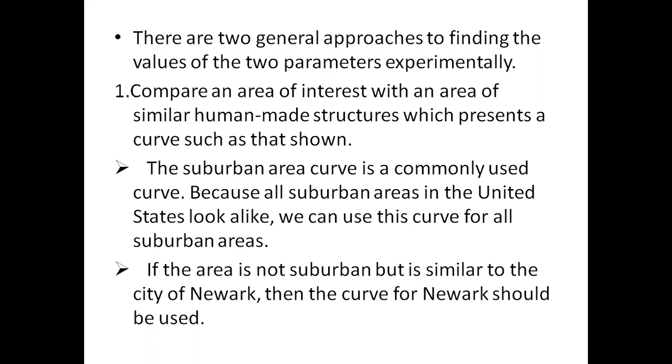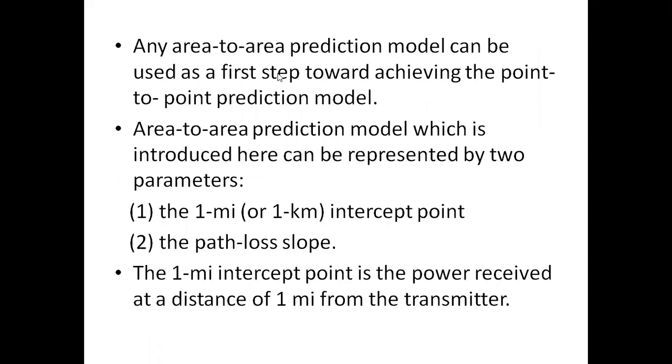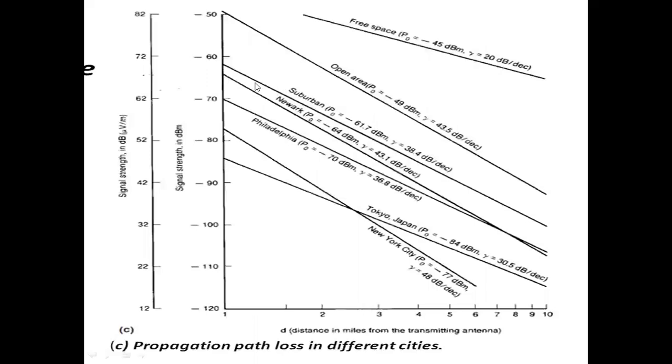So if our area is a suburban area, then we can compare our area with the suburban area and we can use that curve. So here we have the figure. So this is the suburban area curve. Okay, here the path loss is 38.4 dB per decade. So these are the curves which represent some of the suburban areas, urban areas, and Philadelphia, Newark, Tokyo, New York, free space, and open area. If we have some open area, this is the path loss. And if you have some suburban area, this is the path loss.